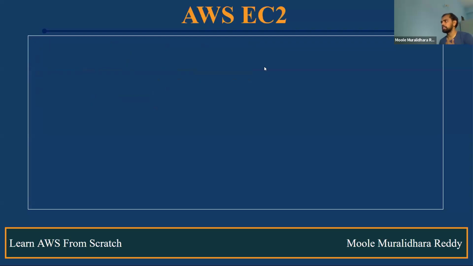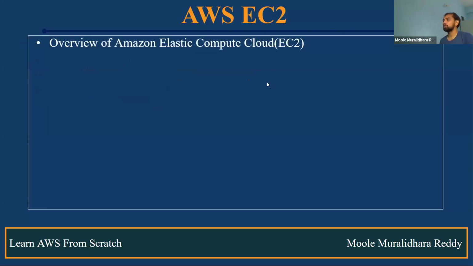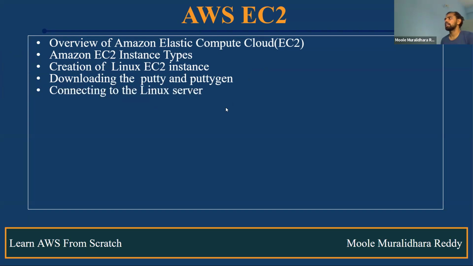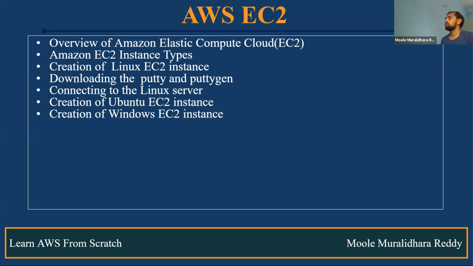Okay, fine. Next, AWS EC2. What is AWS EC2? What are the uses of AWS EC2? What are the types of EC2 instances available? And also we discussed how we create an EC2 instance, a Linux EC2 instance. How do we download PuTTY and PuTTYgen? How do we connect to the Linux server? How do we create and connect to the Ubuntu server? And also how do we create and connect to the Windows server as well?